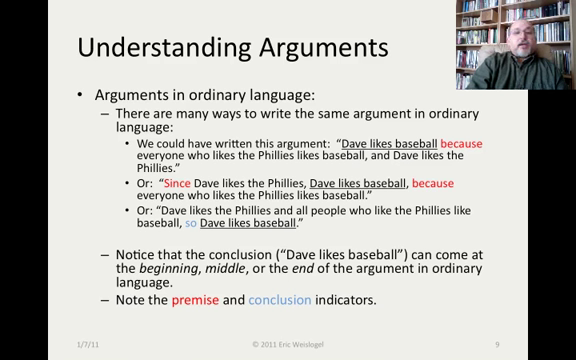Or we could have written it this way. Since Dave likes the Phillies, Dave likes baseball because everyone who likes the Phillies likes baseball. Or we could have written the same argument this way. Dave likes the Phillies, and all people who like the Phillies like baseball, so Dave likes baseball. Notice that the conclusion, which is Dave likes baseball, can come at the beginning, the middle, or the end of the argument in ordinary language.